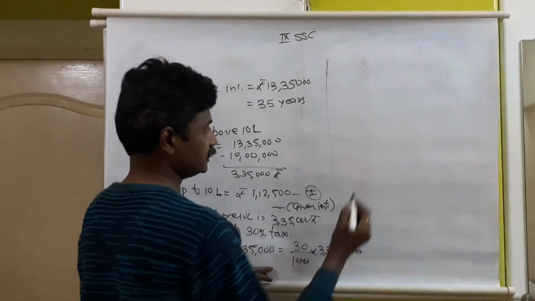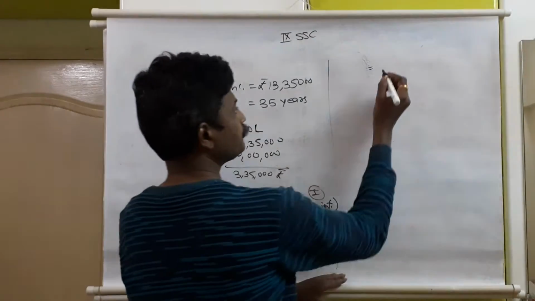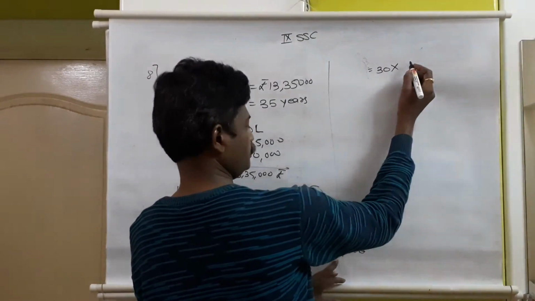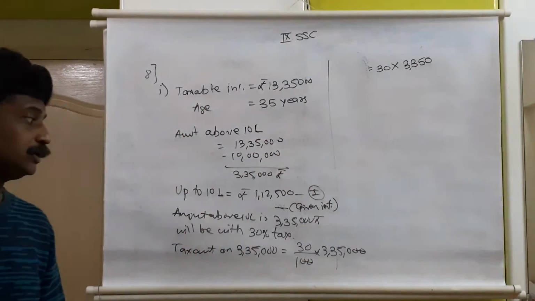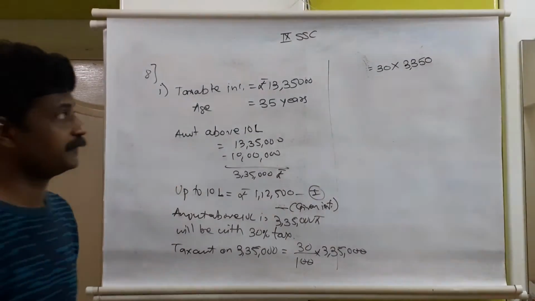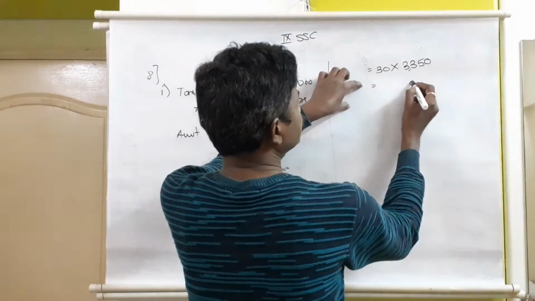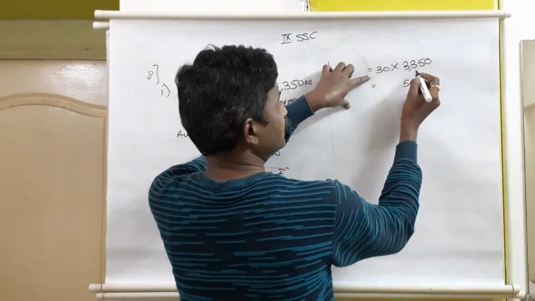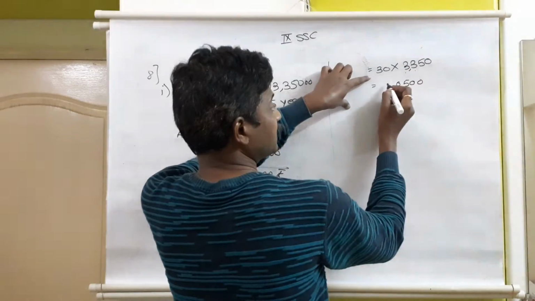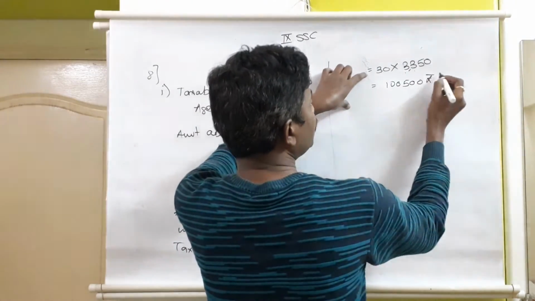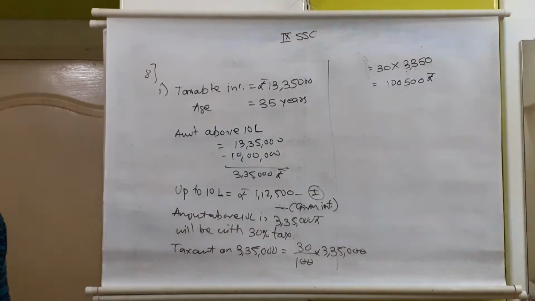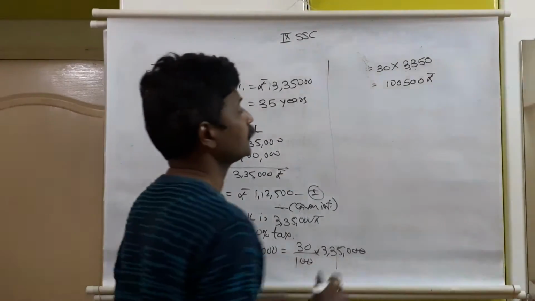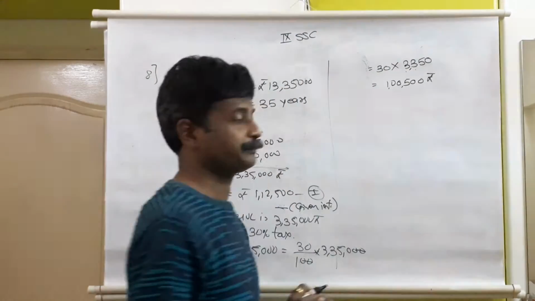These two zeros will get cancelled. I will continue here. So 30 into what remains in hand? 30 into 3,350. The two zeros stay as it is. 3 5s are 15, carry 1, 3 3s are 9 plus 1, 10. Again carry 1, 3 3s are 9 plus 1, 10. So this many rupees. So it comes to 1,05,000 rupees.